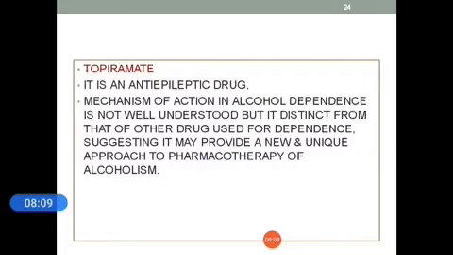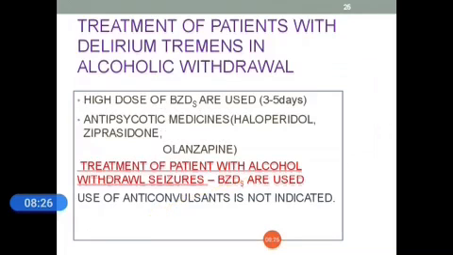Topiramate is in the anti-epileptic category. Its mechanism of action in alcohol dependence is not well understood but is distinct from that of other drugs used for dependence, suggesting it may provide a new and unique approach to pharmacotherapy of alcoholism.